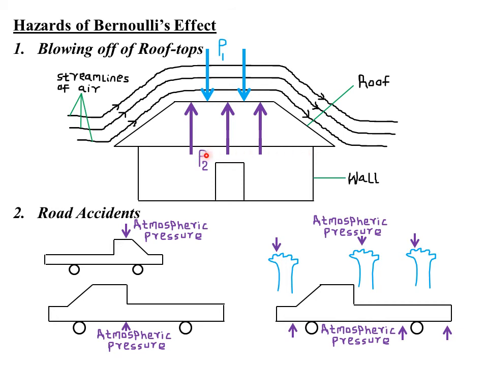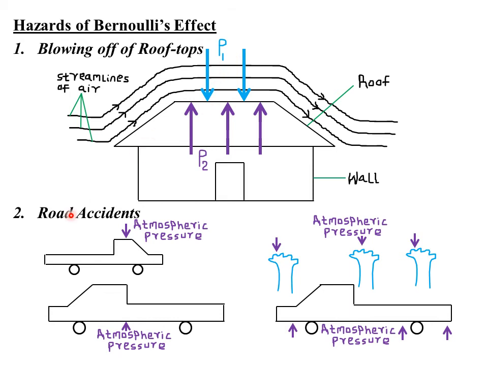So because they are covering a shorter distance, it means they are moving at a very, very low velocity. And from the Bernoulli's effect, if the velocity is low, automatically the pressure will be very, very high. Therefore, P2 is far much greater than P1. So because of the pressure difference, that is P2 being greater than P1, that is what provides a lifting force. So that can cause your rooftop to be lifted, leading to blowing off of your rooftop. Hence, that is a negative effect.